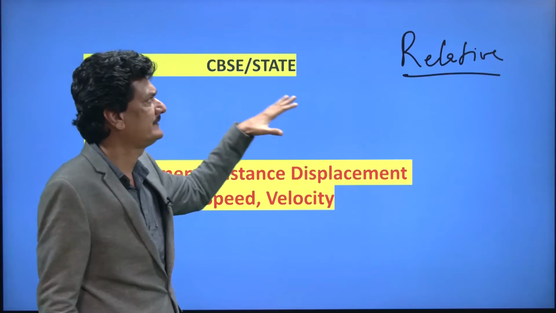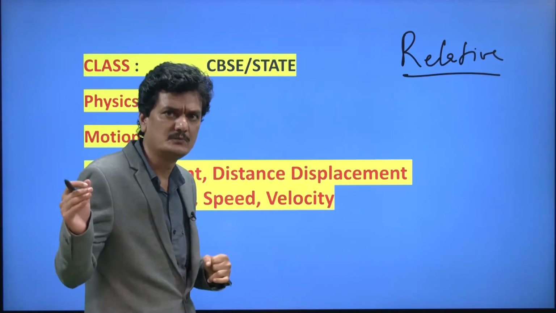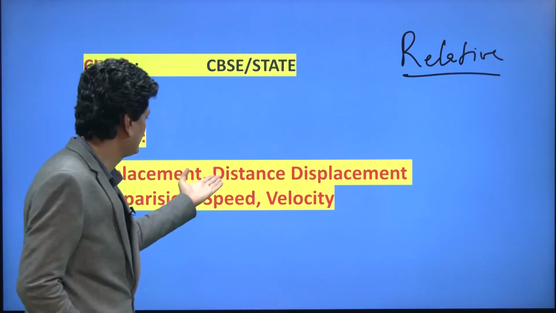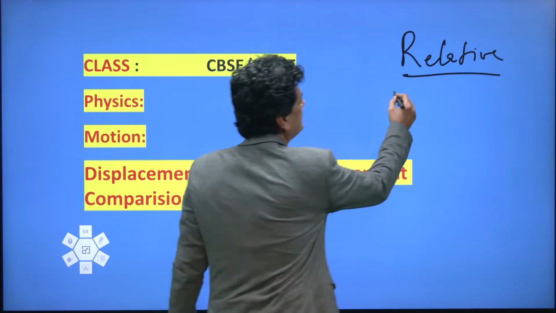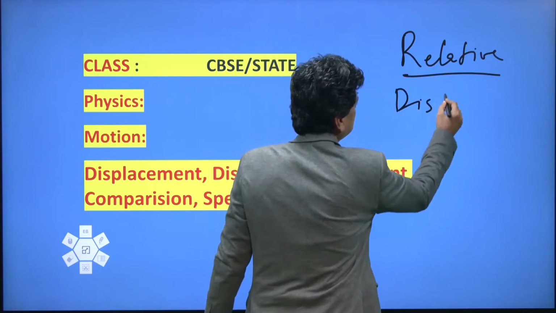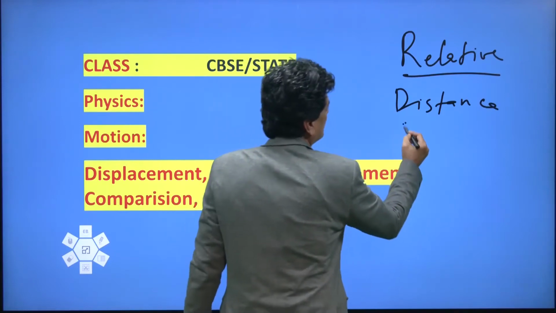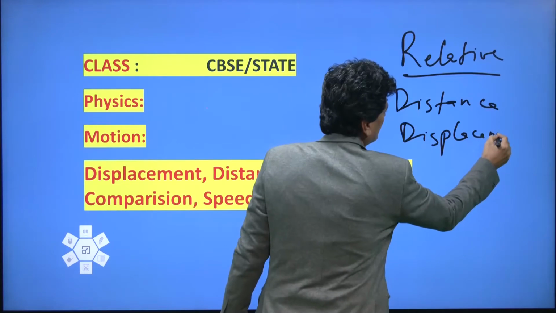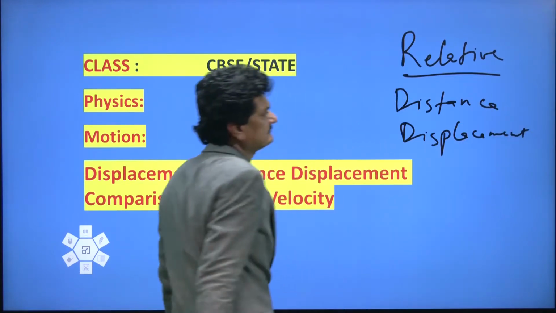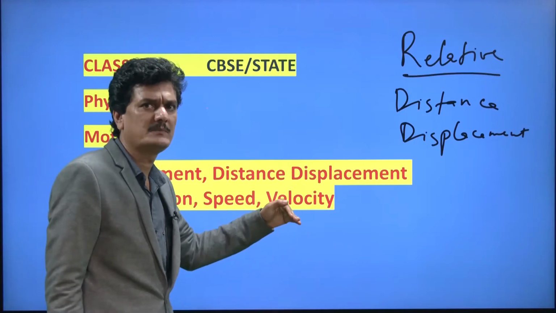So we have done with the relative terms, and a body begins to move and covers distance. A moving body covers distance, that is done. Now regarding displacement, we are halfway through, and we want to understand much more about displacement.